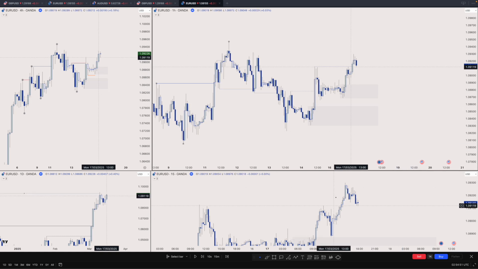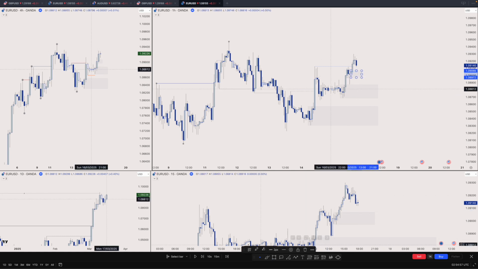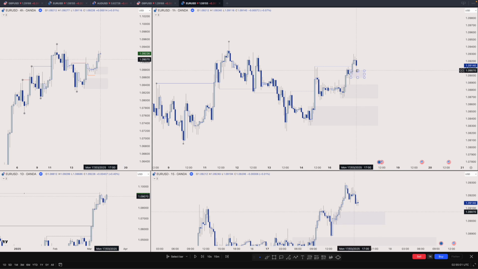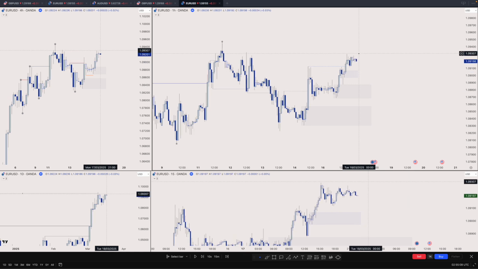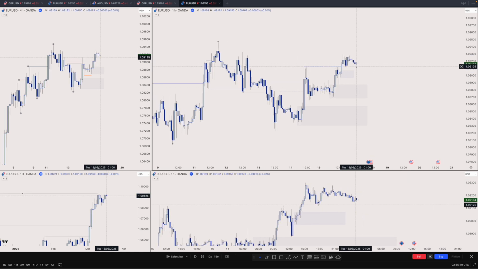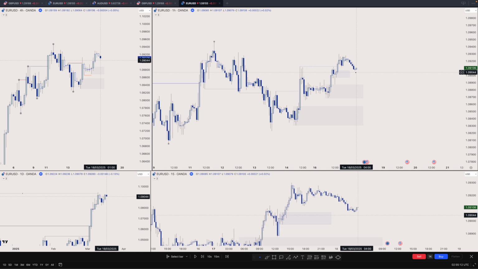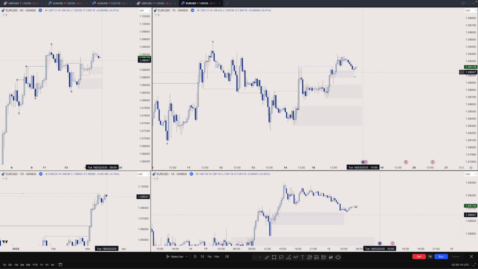Now for me this demand is not that great, just because we can easily come back down into the 4 hour demand here. So I was not really focusing on this price. I was just hoping for price to come back here. And if we see, so this was all our session, right?